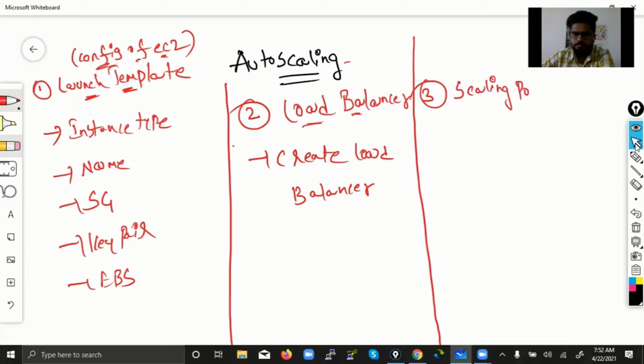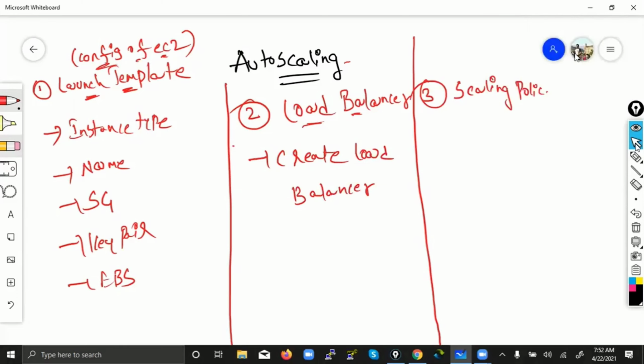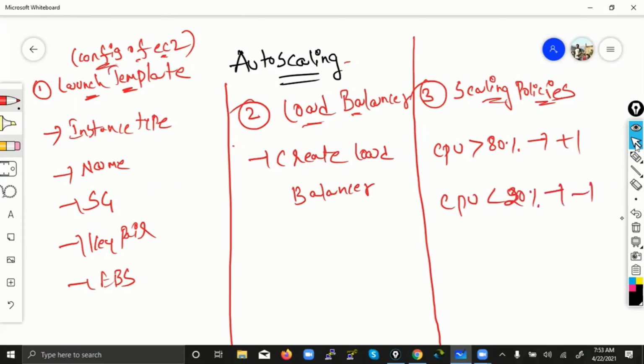Okay. The final one is scaling policies. So what is scaling policies? When you want to increase the number of EC2 machines, when you want to decrease the number of EC2 machines, these things. So you know this condition. Whenever my CPU is more than 80, I want to launch a machine. Whenever my CPU is less than 30 or less than 20, remove one machine. This is called scaling policy.